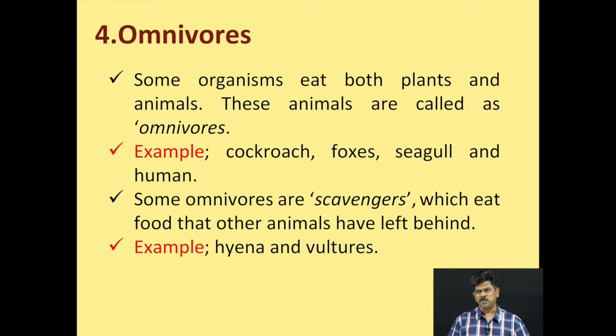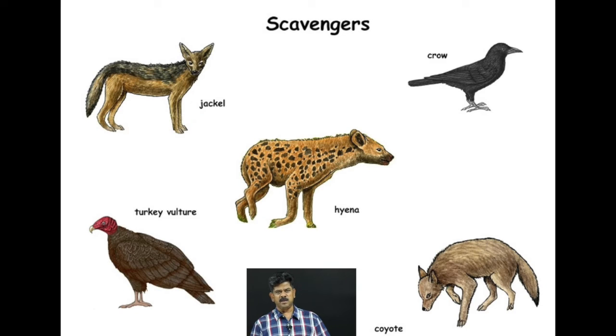And here some of the omnivores are also called scavengers. Scavengers are the animals which eat food that other animals left behind. For scavenger examples, we can see hyena and vulture. In the picture you can see examples for scavengers: jackal and crow. You might have seen the crow eating both veg, that means seeds or fruits, as well as dead animals like dead invertebrates, like insects, etc. And turkey vulture. Vulture is an animal which eats only dead bodies, and hyena as well as coyote.